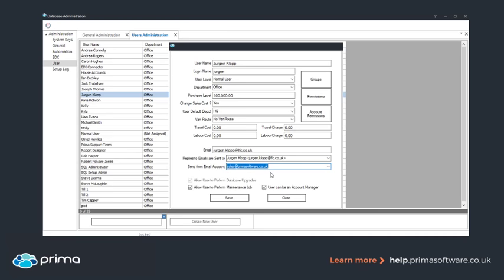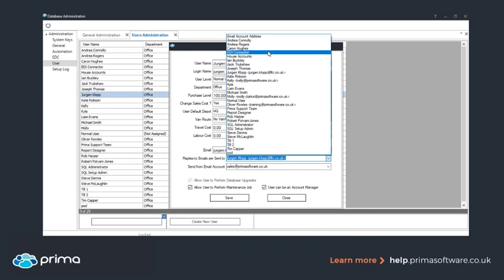We're not finished there. We do have an option to select what email replies are sent to. For example, if your sales guys don't want their emails, when they send stuff out to customers from Prima, such as sales quote reports, coming back to just a standard sales email, and they want to keep it to themselves until they do get the sale through, you can specify an email here, and that is that user's email. When your user sends an email out from Prima, you can specify exactly what email address it's replied to. So when your customers click reply, it'll auto populate with whatever email has been selected here.